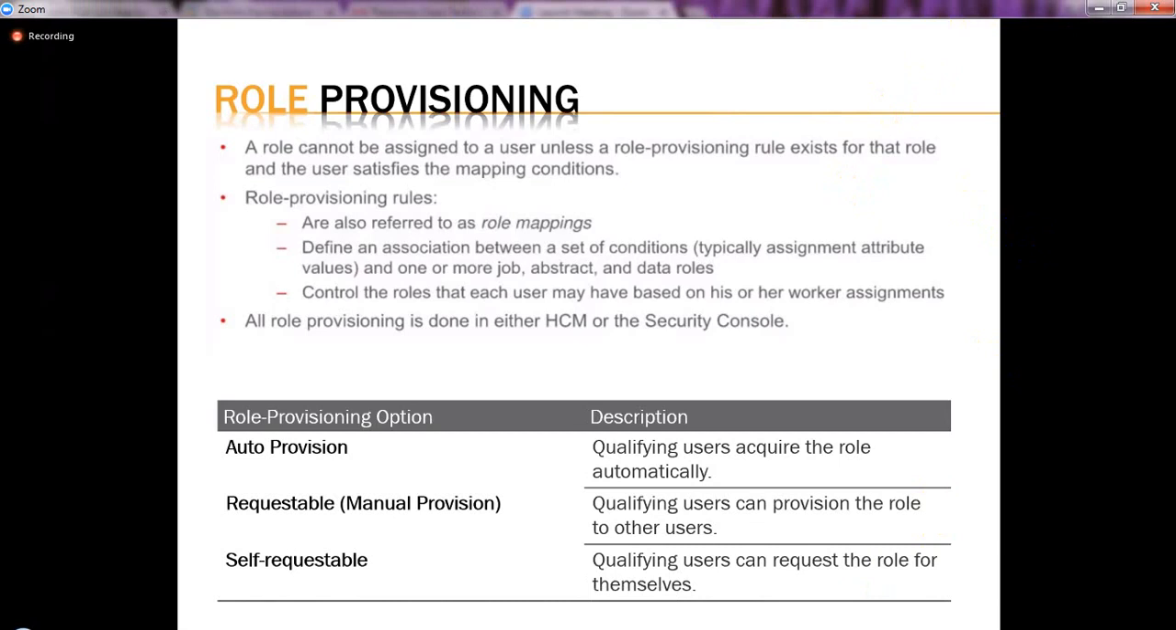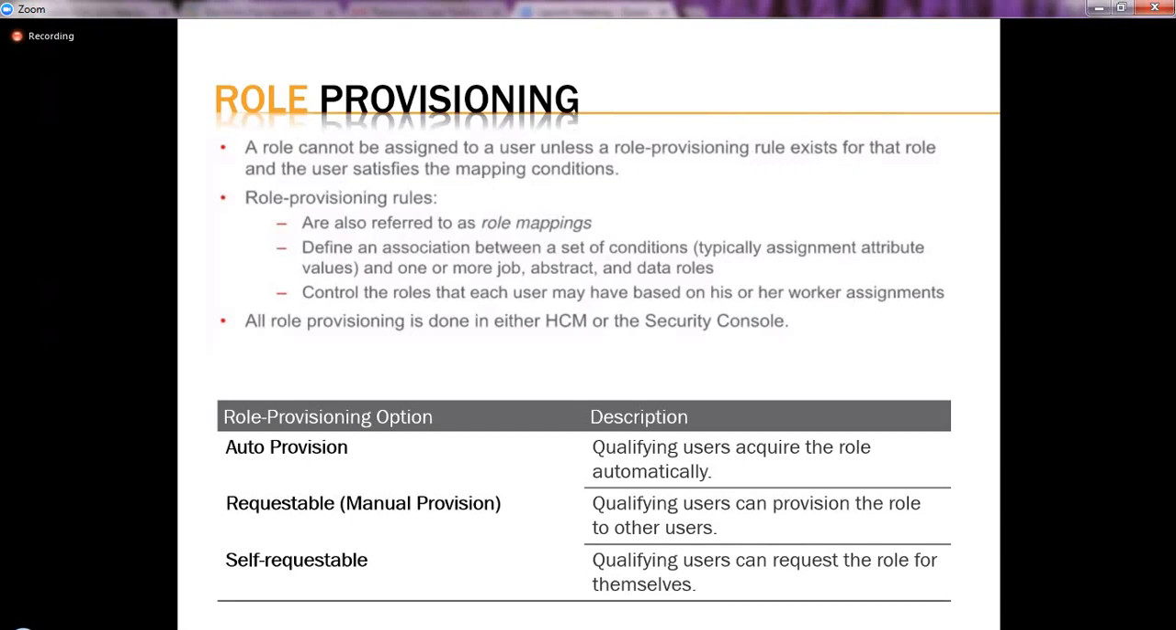Now, when we hire an employee, when you create an employee, how does the role assignment happen? Does someone have to add the role explicitly or manually, or should the role be assigned to the user automatically? How should the assignment happen? That is called role provisioning. How the roles will be assigned to the user.